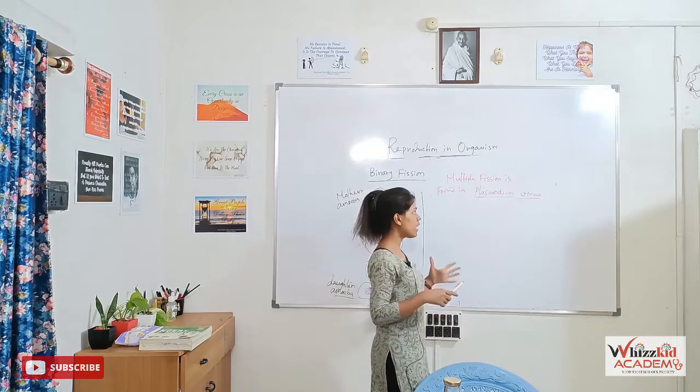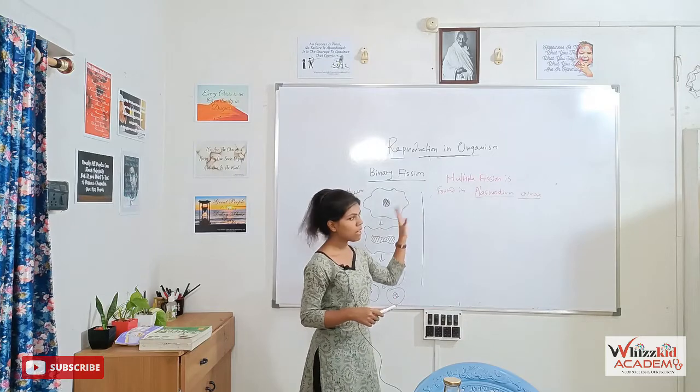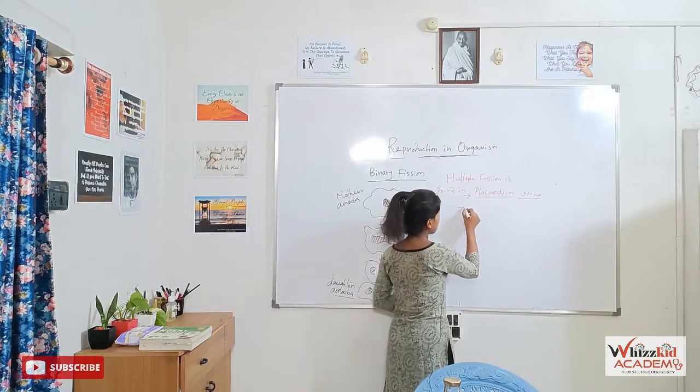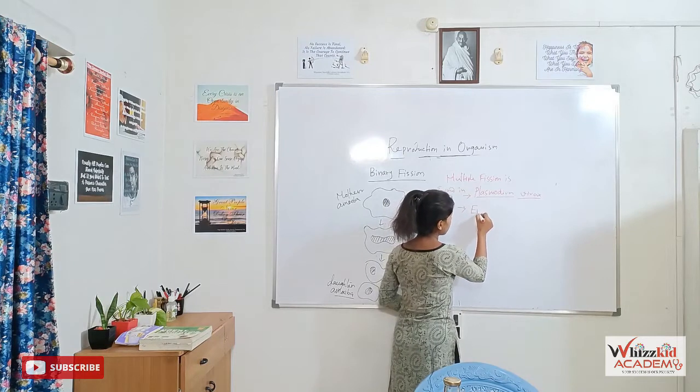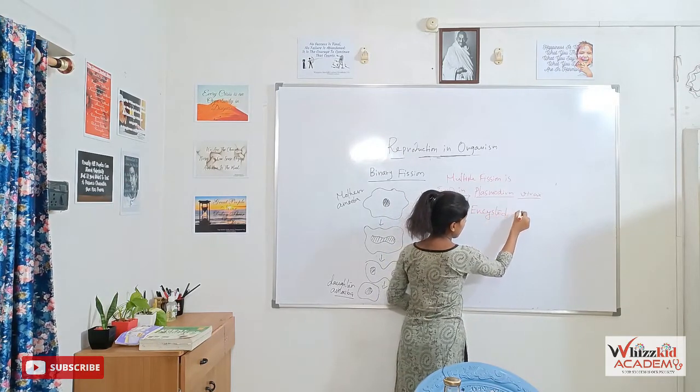So, in case of Plasmodium vivax, the method of reproduction is multiple fission, and the second example is encysted amoeba.